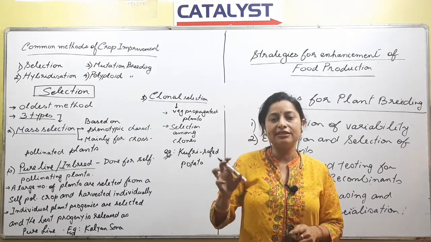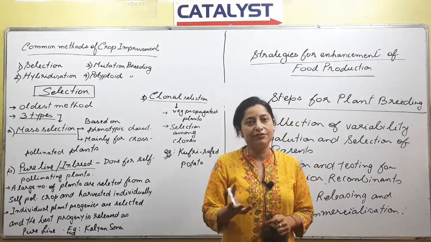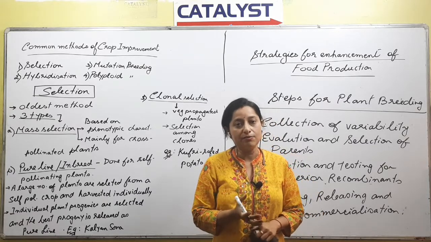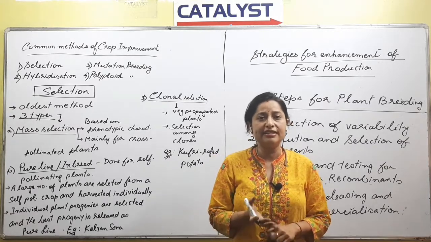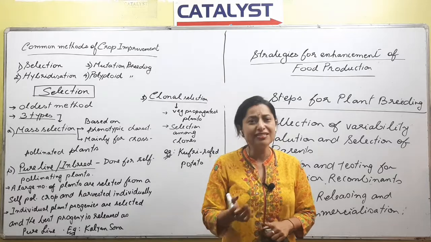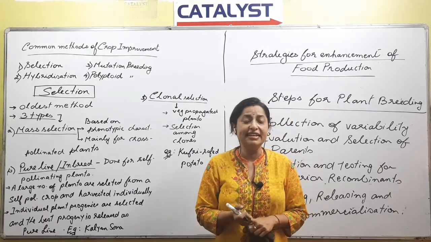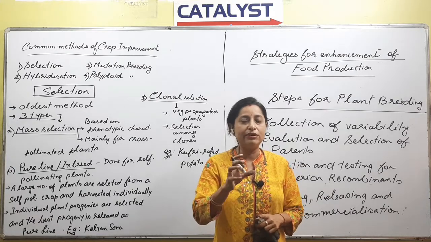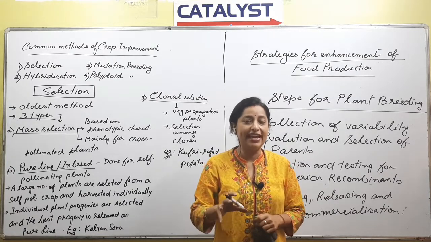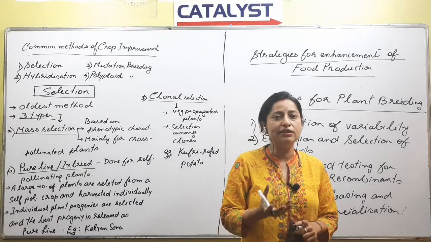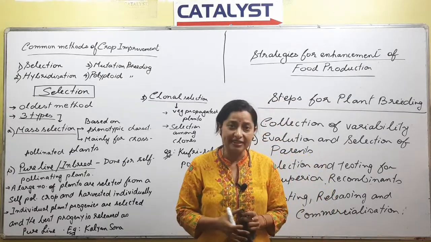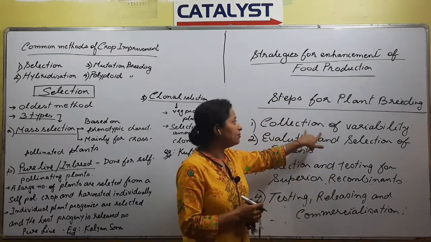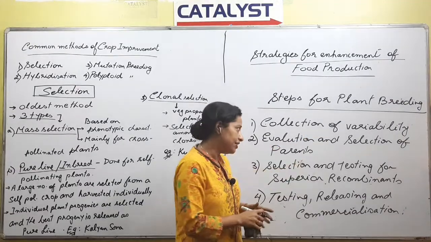So beleg jagat jot beleg grow korisa. For example, if you are talking about rice or mango, ami ki jano, there are so many varieties, no? Alfonso ase, Ratnagiri ase, right? Darshini ase. So kiman beleg dhoroner mangoes ase, plus there is always one particular mango that is common or local to that particular area. So if you want to study any particular plant, the first thing that you will do is always collect. And so the first step of plant breeding is always collection of variability.